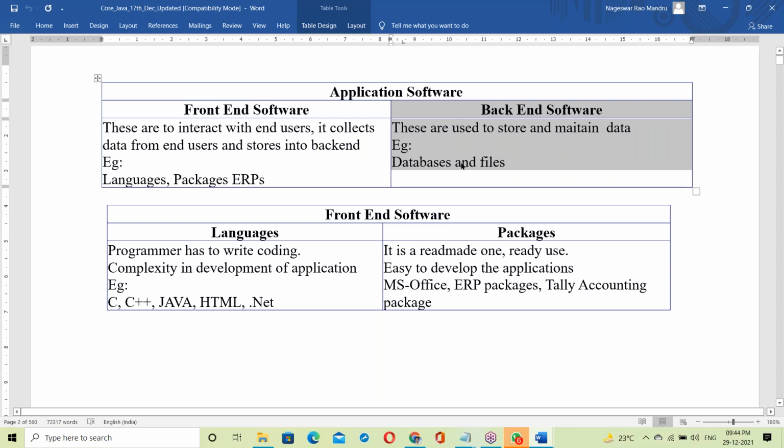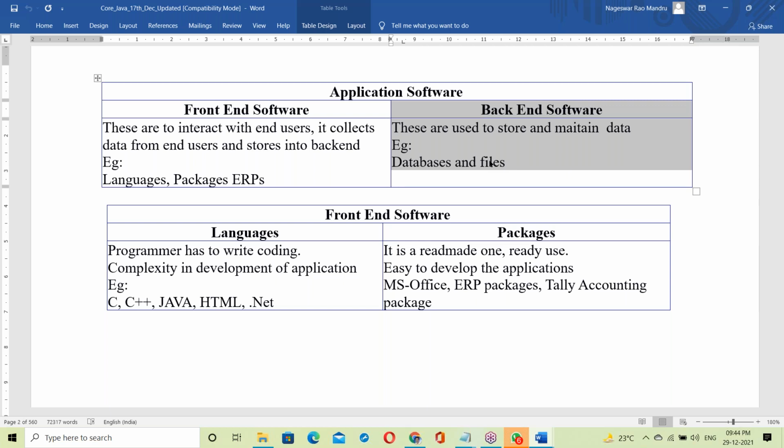Examples are databases and files. Databases like Oracle database and MySQL database. There are also different file systems: Windows file system, Linux file system, Hadoop file system. Hadoop file system is used to store big data. I'll take one session on Hadoop.